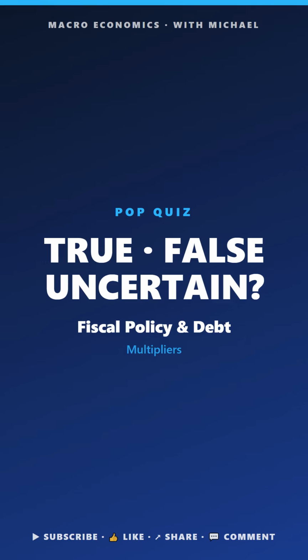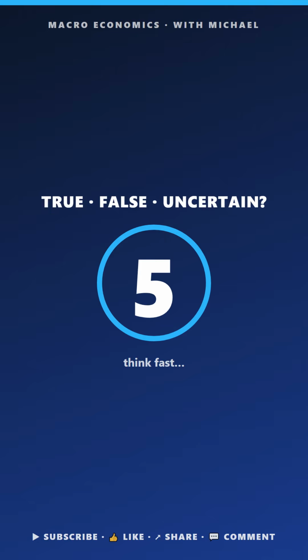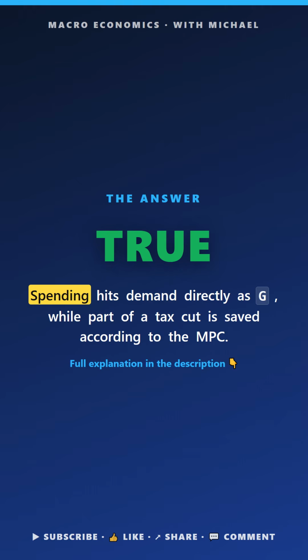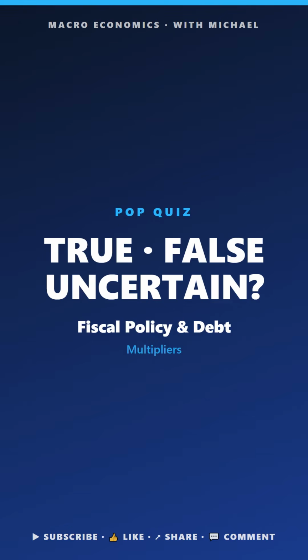Macro pop quiz. Fiscal policy and debt. True, false, or uncertain. In the simple Keynesian model, a 10 billion spending rise boosts GDP more than a 10 billion tax cut. The answer is true. Spending hits demand directly.